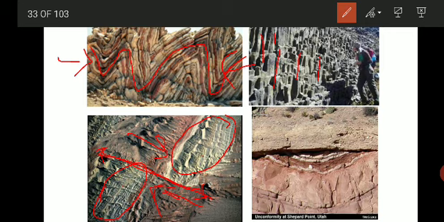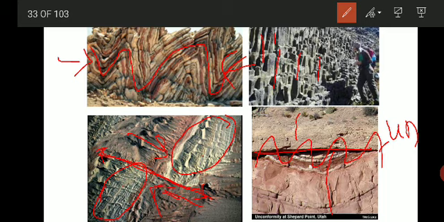Then there is one more structure in the last image, right? On the top you can see there are different rocks, at the bottom you can see there are different rocks, and this line is shown in a zigzag way, this is the way of representation. This structure is called an unconformity. So what is an unconformity? It is a gap in the stratigraphic sequence.